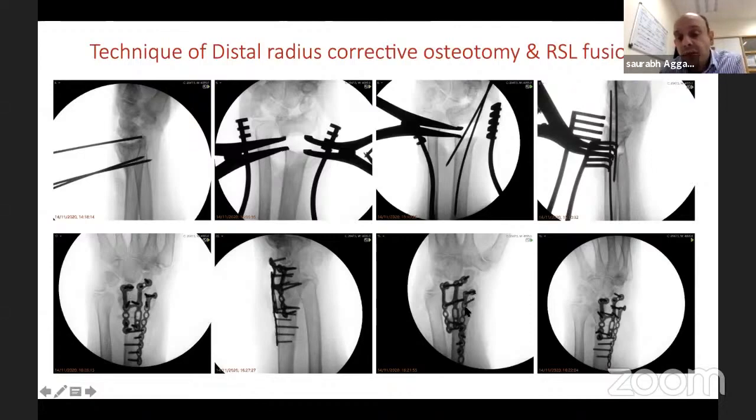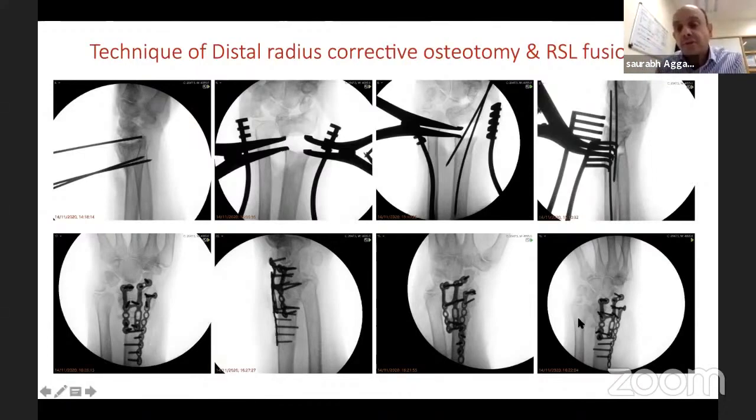This view tells you my metacarpal hand plate is there. None of the screws are prominent in the first extensor compartment, because if any screw is prominent, it will give tenosynovitis, and then you'll have to take those screws out and do a tenosynovectomy. And this view tells you that none of the screws are going in the sigmoid notch, because as you know, sigmoid notch is concave like your tibial plafond and articulates with the ulnar head. So a screw can easily go into this concave surface.